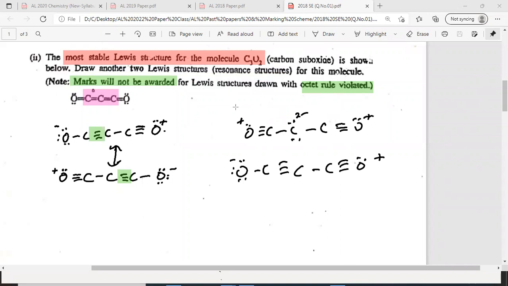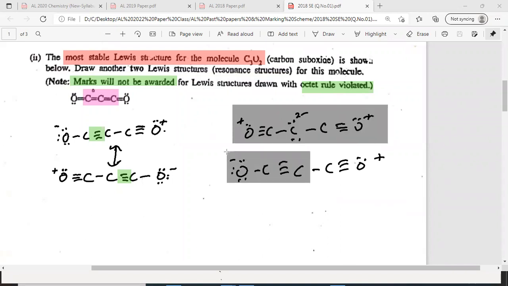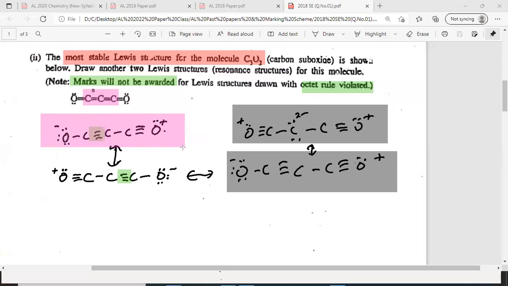Is there anyone who has done this one? These two? The highlighted one? Please raise hand those who have drawn these two. None of you, right? Please raise hand those who have done the first two. I'll highlight them pink. These two, anyone of you have done this pink one? How many of you have done?